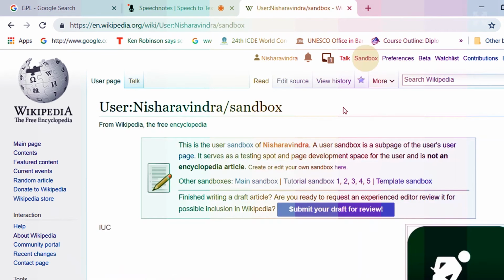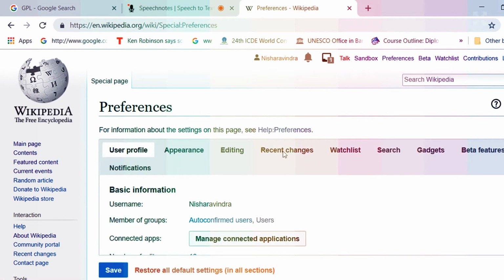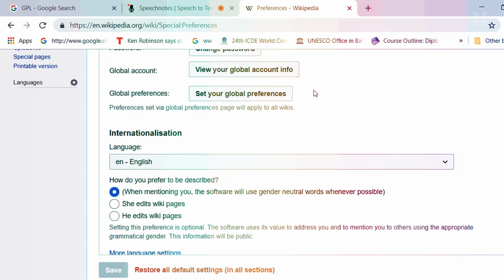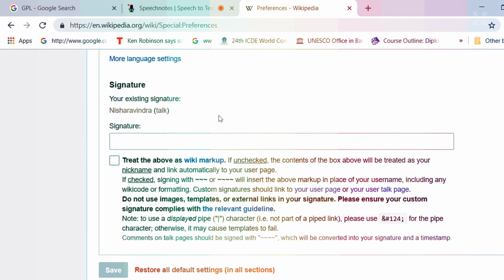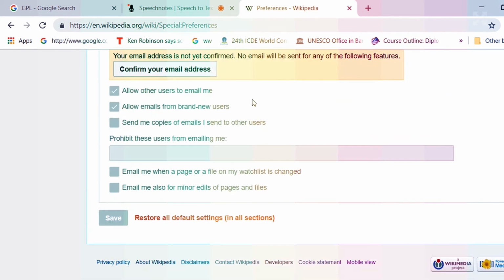The next to that is a sandbox. If you remember, in our growing up years, we used to have a rough book or a rough page where we used to try all our ideas. So the rough page of the Wiki site is known as sandbox, where we should make all the drafts before finally publishing for the world. Next to that is a link called preferences. Preferences is a link where all the preferences, like the color if I want, the style if I want to change, the password if I want to change, if I want to add a signature, etc., or any other changes I want to make, I can do through preferences.